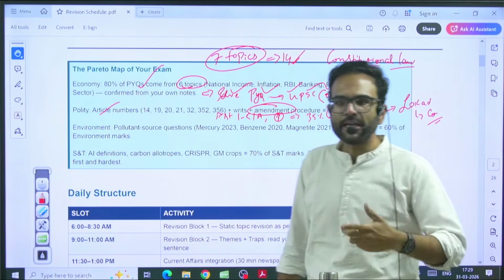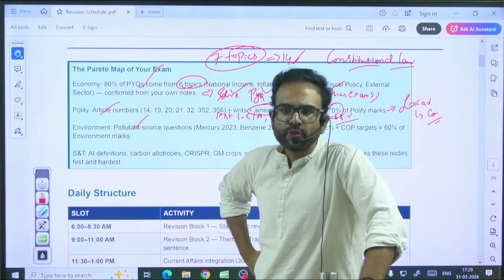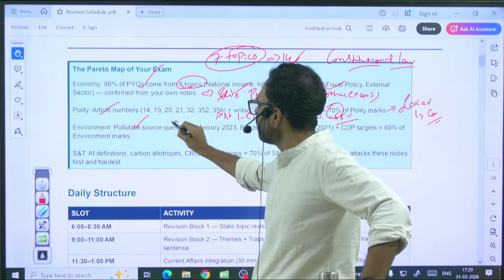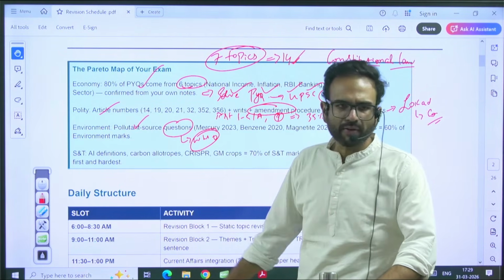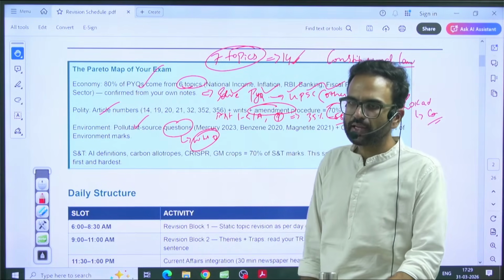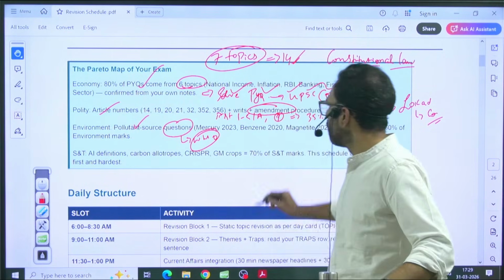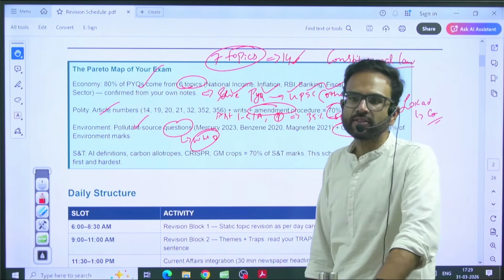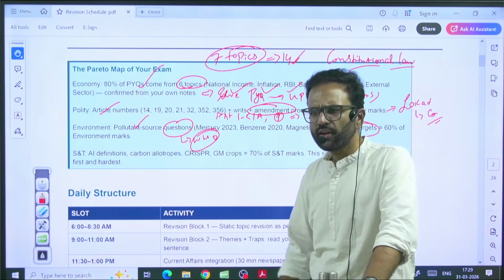In environment, my first pick this time would be pollutants. Whatever pollution based topics we discussed, most importantly from World Health Organization, whatever we discussed in the previous classes and the notes given to you, please go through that. Then latest COP summits, Belém package, etc. We discussed this. The notes is already given to you.